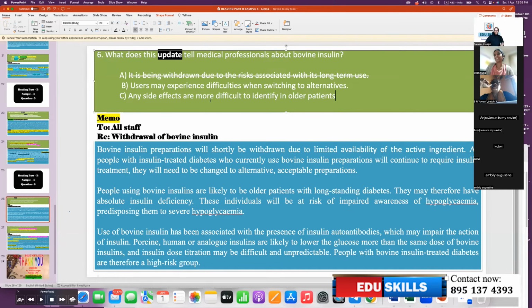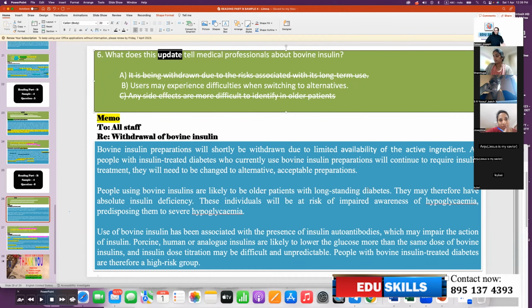Then option C, any side effects are more difficult to identify in older patients. When they are speaking about older patients, they are not speaking about side effects. They are speaking about long-standing diabetes. If you want to eliminate, that way it can be eliminated. Even otherwise, repeatedly they are saying that users may experience difficulties when switching to alternatives. That is understood from the topic sentence. It's going to be withdrawn from the market. What is that? Bovine insulin preparations. Bovine insulin will be withdrawn. Then they are giving the reasons. Now the reason says the users may experience difficulties when switching to alternatives.